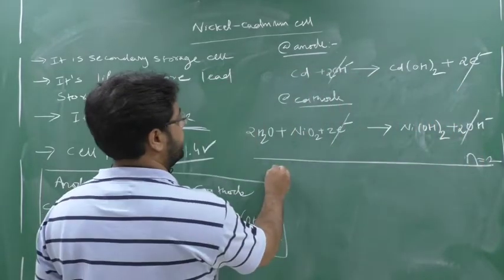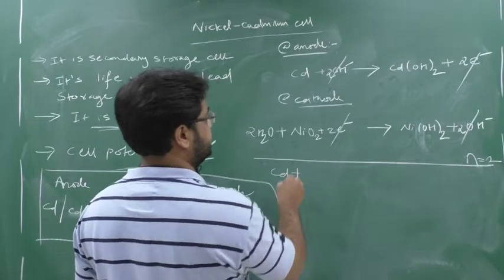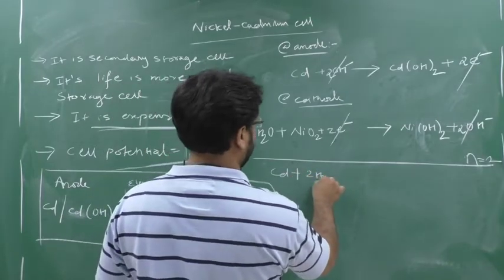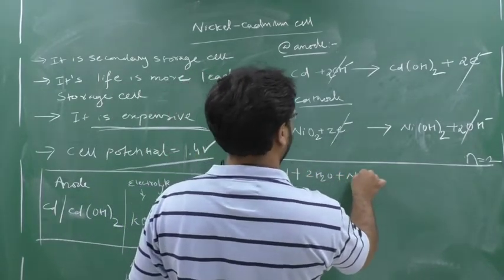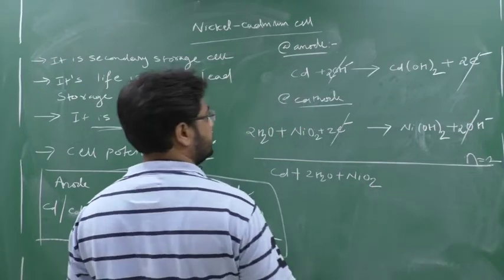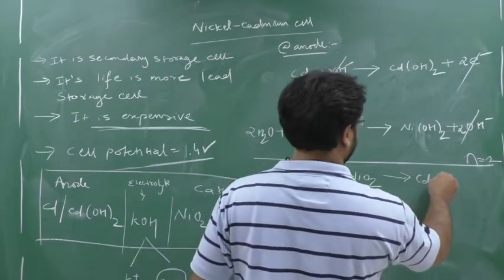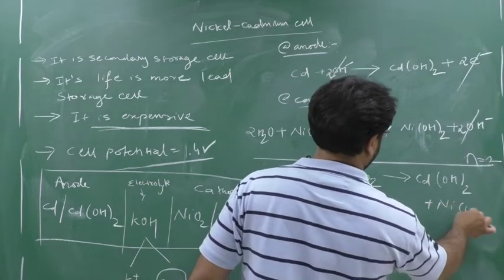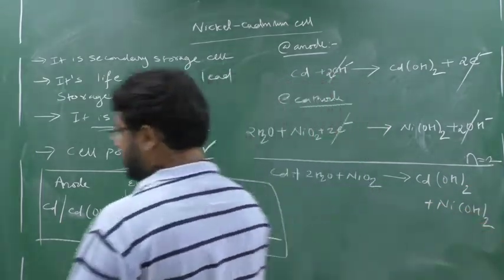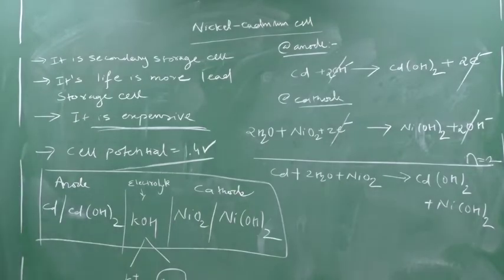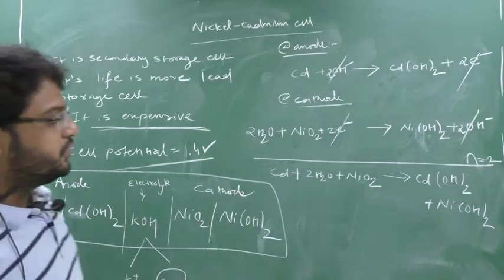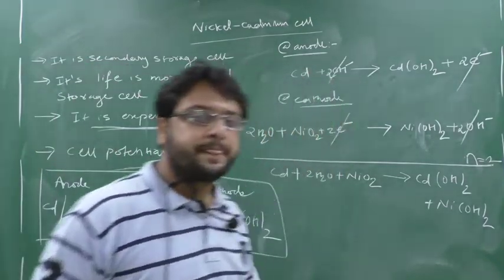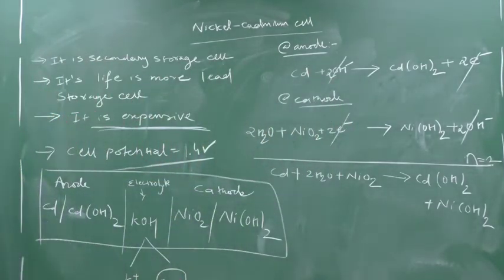Clear? So you can write down here Cd plus 2H2O plus NiO2 gives what? Cd(OH)2 plus Ni(OH)2. So you can write down this reaction: Cd plus 2H2O plus NiO2 gives Cd(OH)2 and Ni(OH)2. Clear this part? So this is the anodic and cathodic reaction.